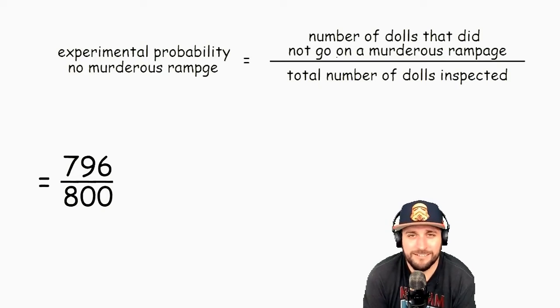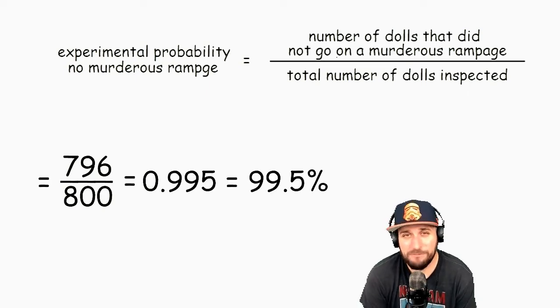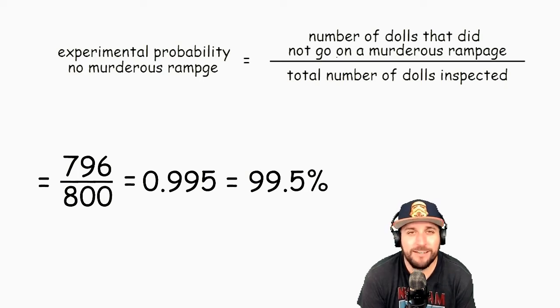So 796 over 800. We can convert that into a percent, and that's our answer of 99.5% again. So if you buy this doll, you'll probably be fine.